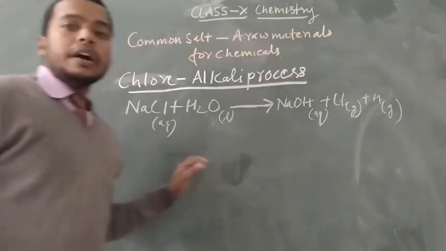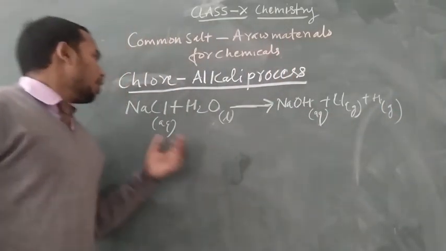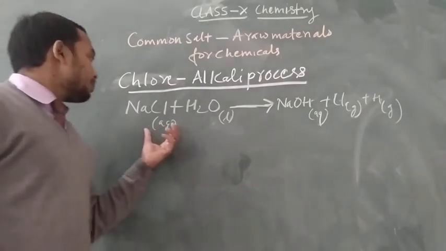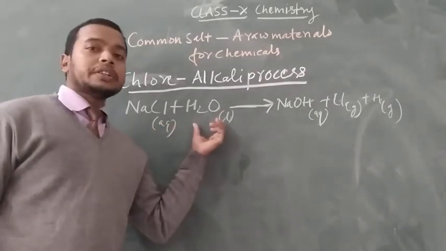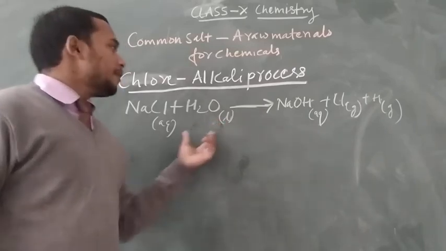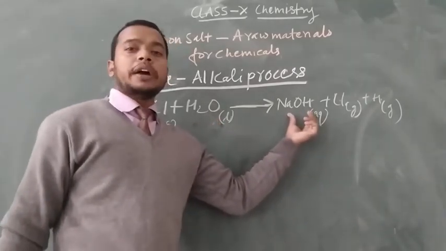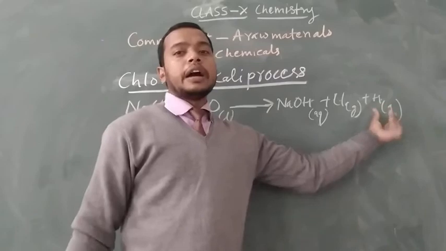So, in the chlor-alkali process, when the sodium chloride dissolves into water and electricity is passed, we get the formation of sodium hydroxide, chlorine and hydrogen gas.